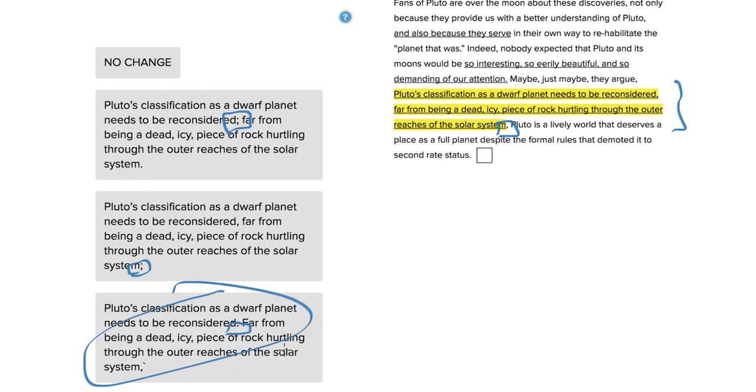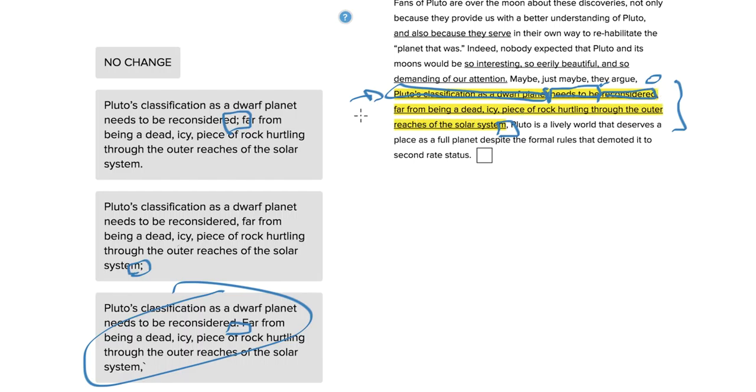So why is this one the right answer? It turns out that if you have a comma here, you're going to have a comma splice. You've got "they argue," okay, so this is sort of what they're arguing, a whole new sentence. Pluto's classification as a dwarf planet. We've got our subject here, "needs" or "needs to be," which would be our verb clause, and then "reconsidered," which would be our object. So we've got a full sentence here. This is already an independent clause.